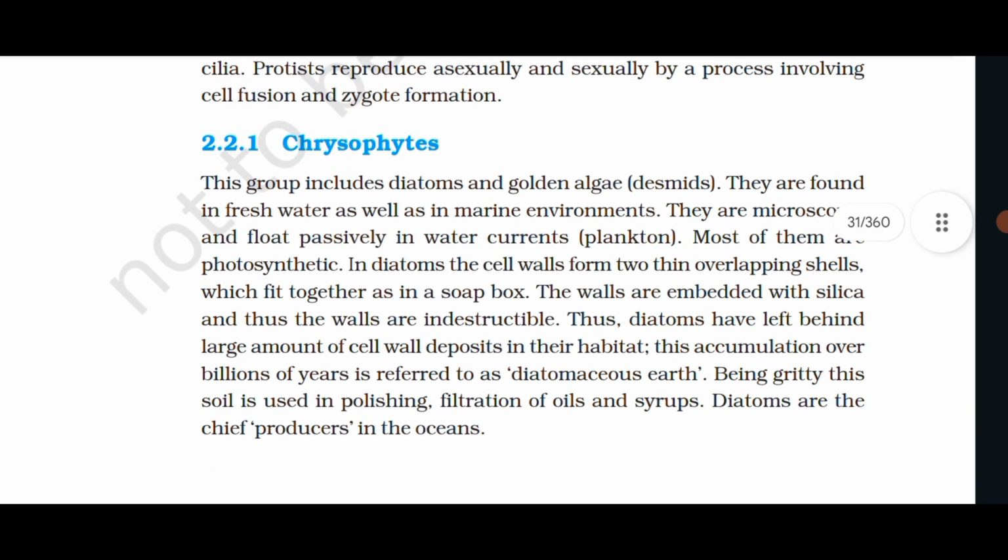2.2.1 Chrysophytes. This group includes diatoms and golden algae (desmids). They are found in fresh water as well as in marine environments.